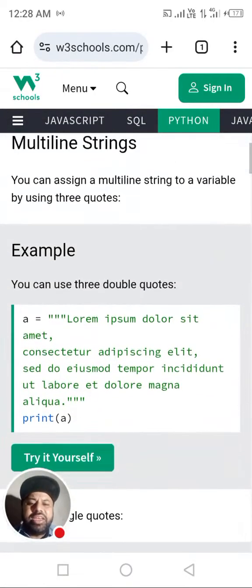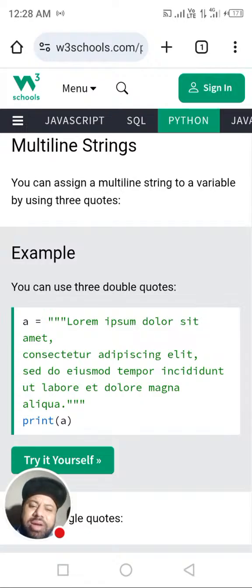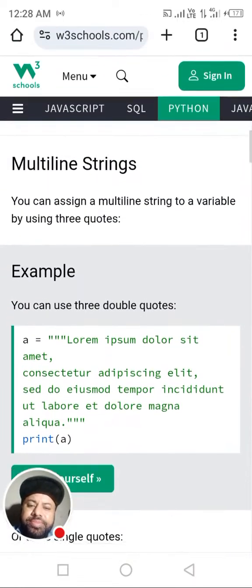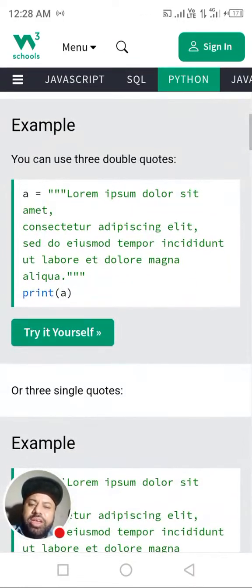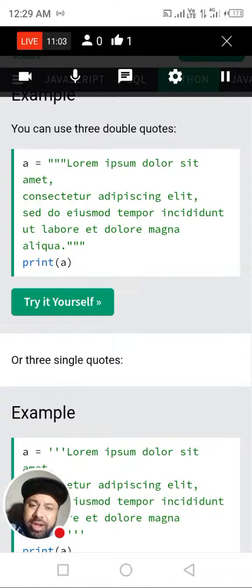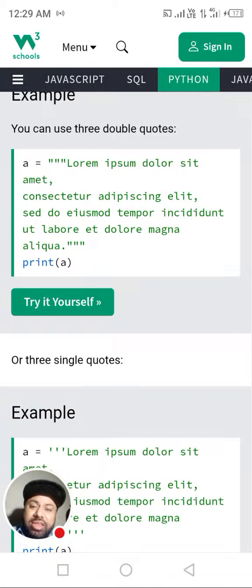Multi-line strings. You can assign a multi-line string to a variable by using three quotes. Here, we see that a is equal to some text, not in English, which has been written inside triple quotes.